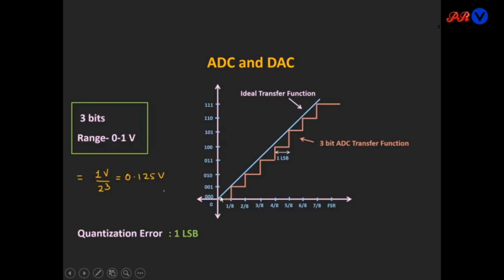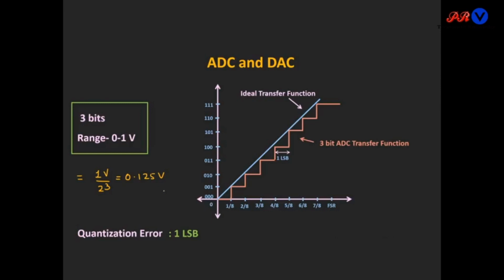The output of the ADC changes only when the input goes above 0.125, then the output of this ADC will change.